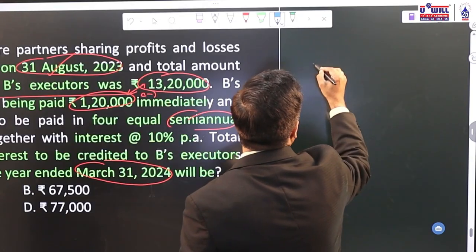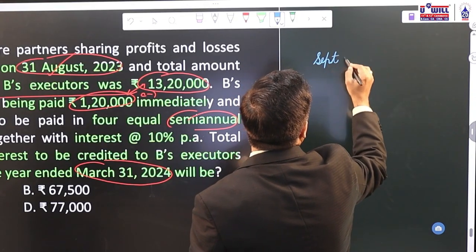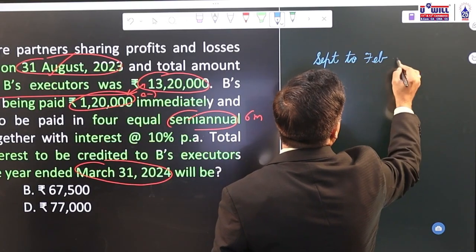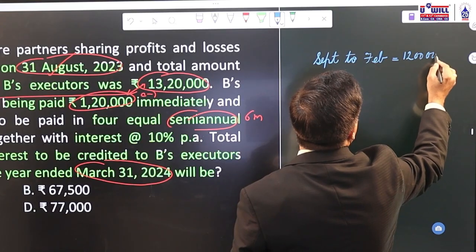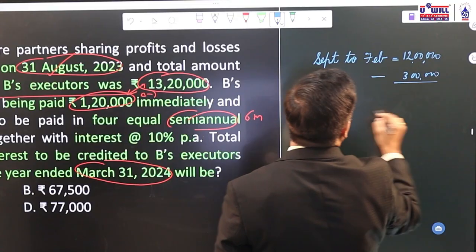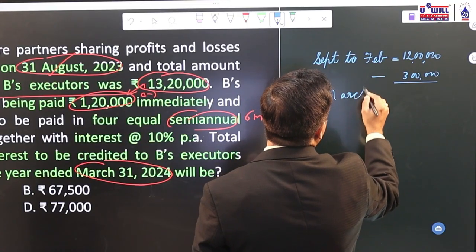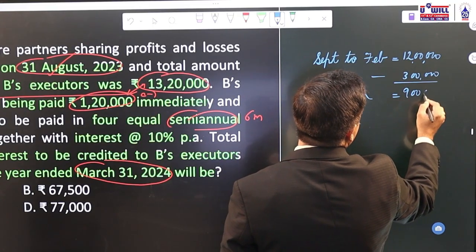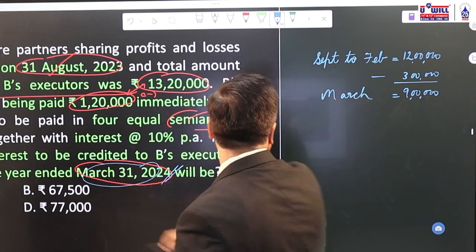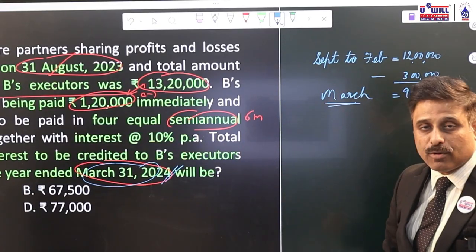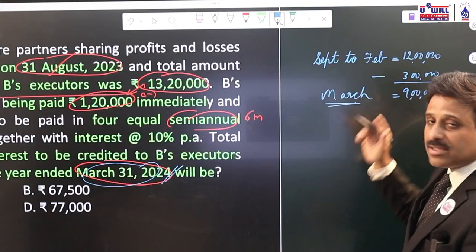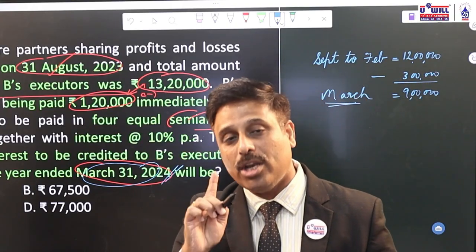He died on 31st August. So September to February end, you have to pay interest on 12 lakhs. Okay, then you pay 3 lakh rupees on 28th February or 1st March. So for the month of March, you have to pay interest only on the 9 lakh rupees balance. Since we are asked till 31st March 24, what is the important point over here? September to February we have to pay interest on 12 lakhs. We pay 3 lakhs. In the month of March, we have to pay interest only on 9 lakhs.